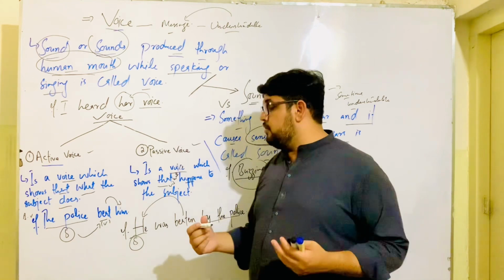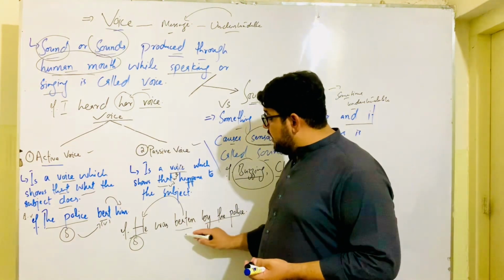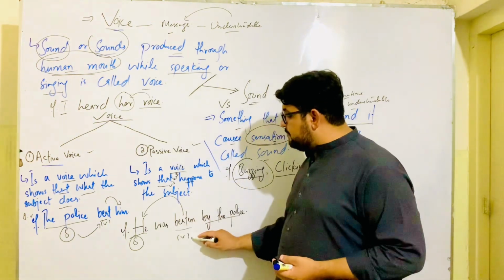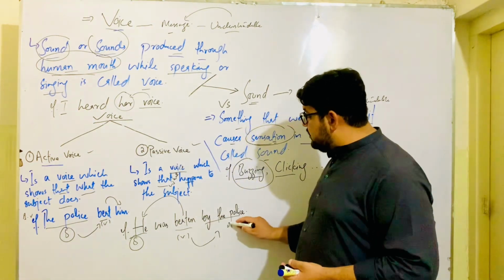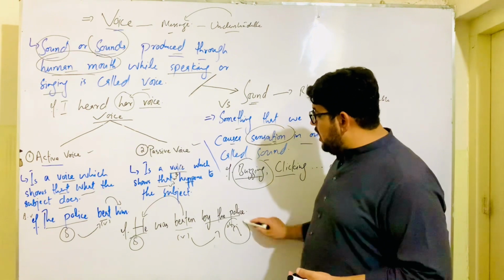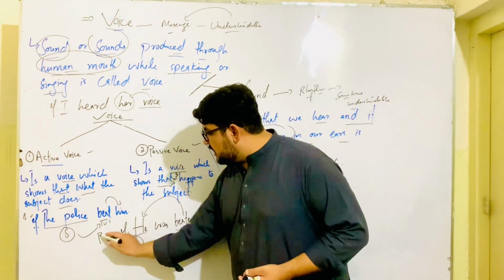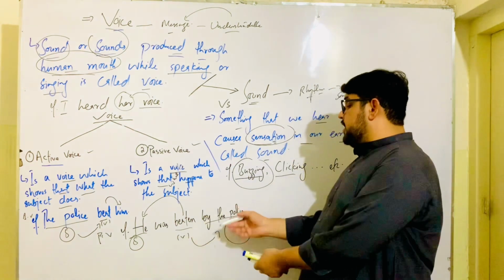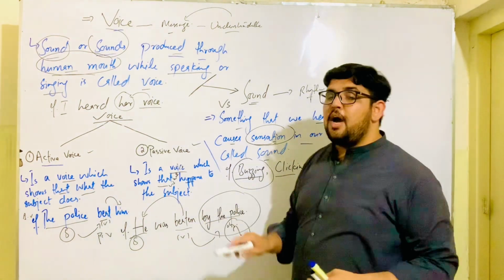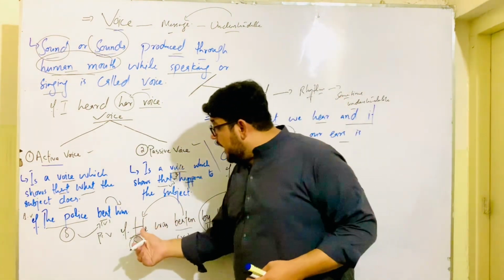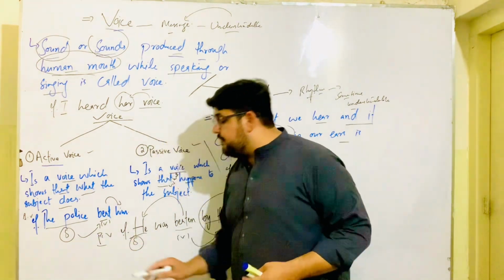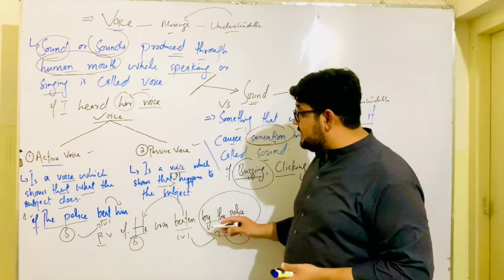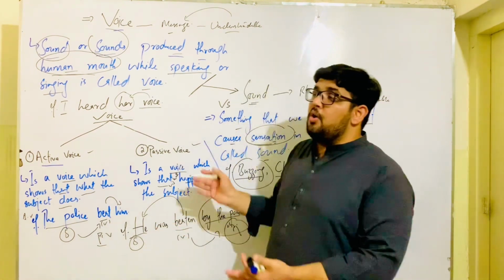Here this verb is actually performed on the subject, and it was performed by the police. So in passive voice, it shows what happens to the subject. The doer of the action is somebody else. Another definition is that a passive voice is a voice which shows that the subject is the receiver of an action.